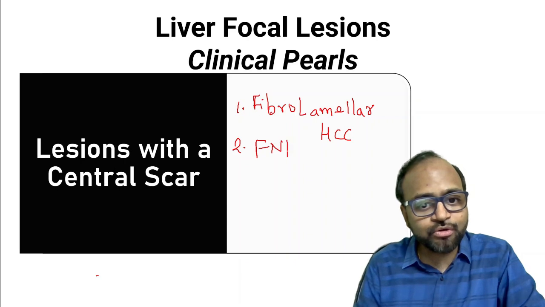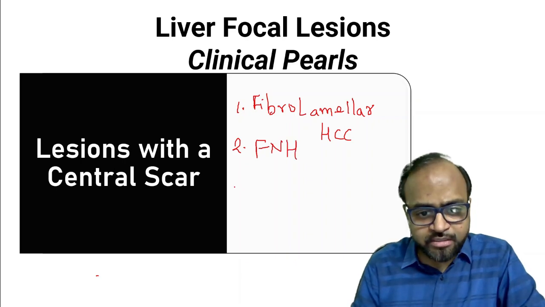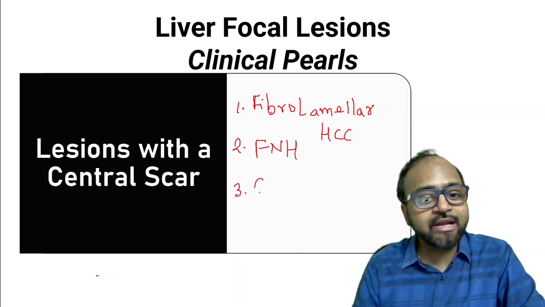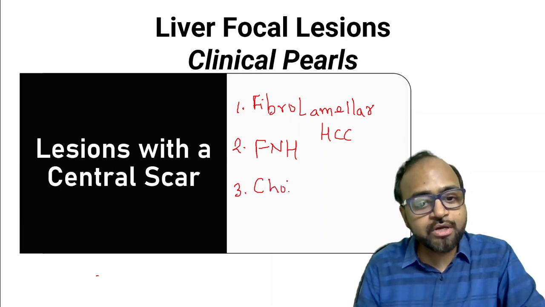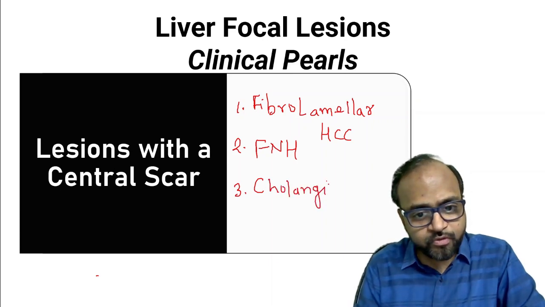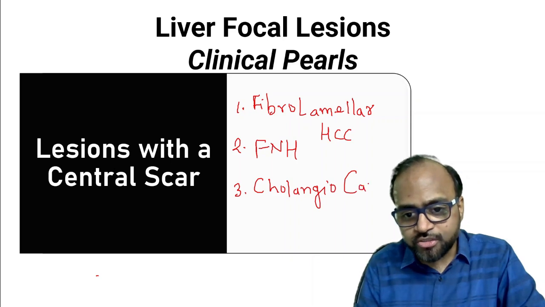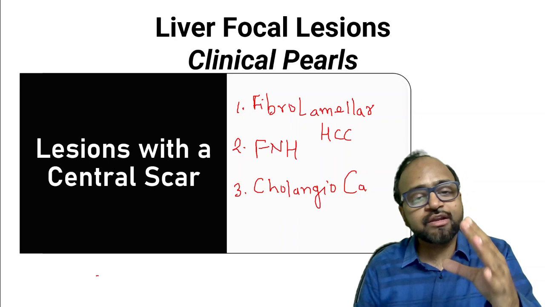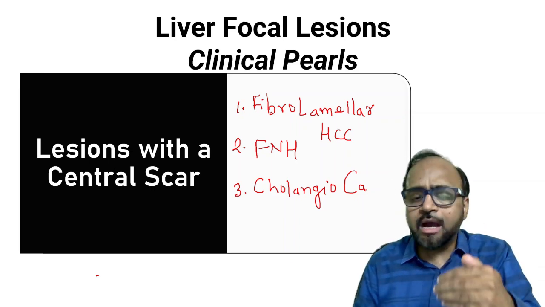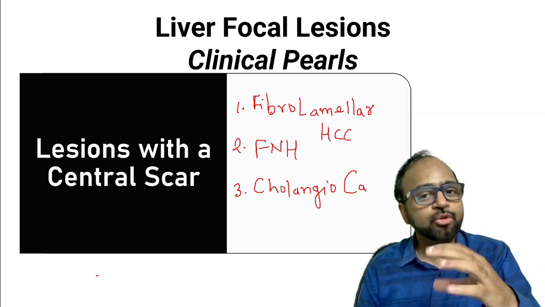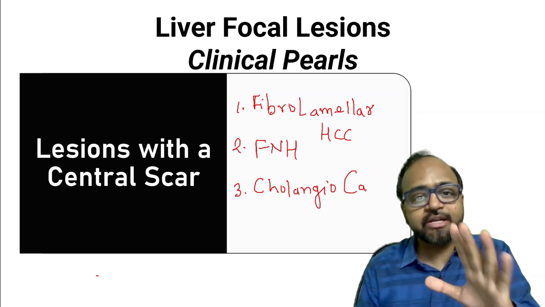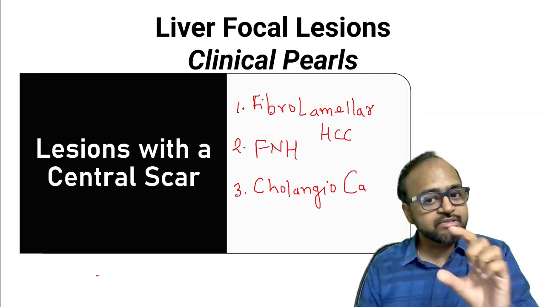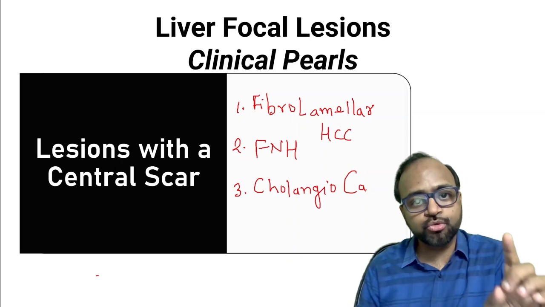It is focal nodular hyperplasia. There's another important lesion I want you to remember, and that is cholangiocarcinoma. Remember that cholangiocarcinoma is also a fibrous lesion. It can cause retraction of the liver capsule. Apart from that, rarely a hepatic adenoma or hemangioma may have a central scar, but as far as central scar is concerned, it is these 3 important lesions that I want you to remember.